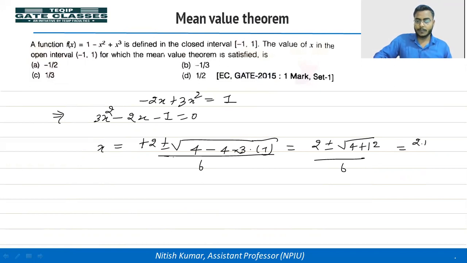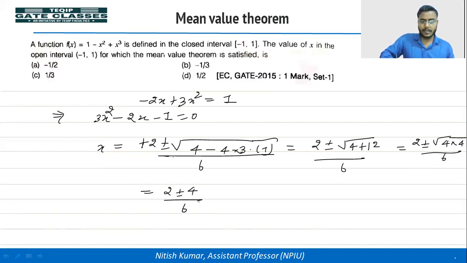We can get 2 plus minus 4, divided by 6. We can simplify: 6 divided by 6 is 1, or we can get minus 2 divided by 6, that is equal to minus 1 by 3.